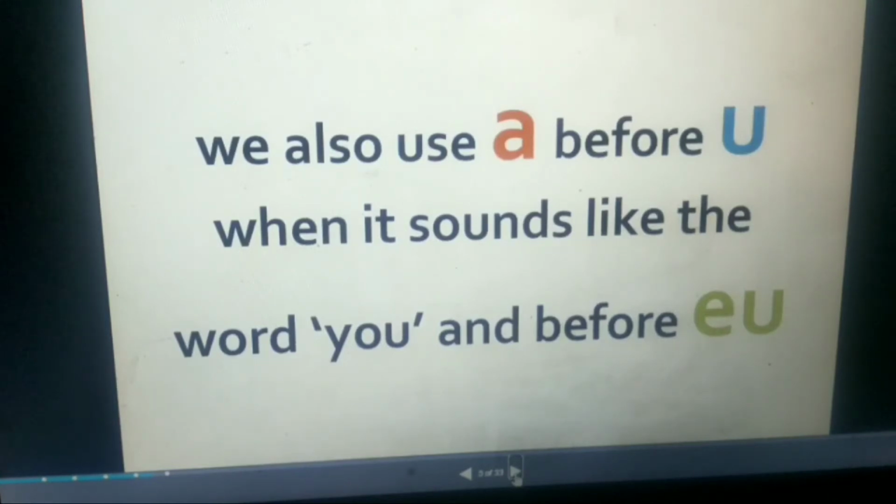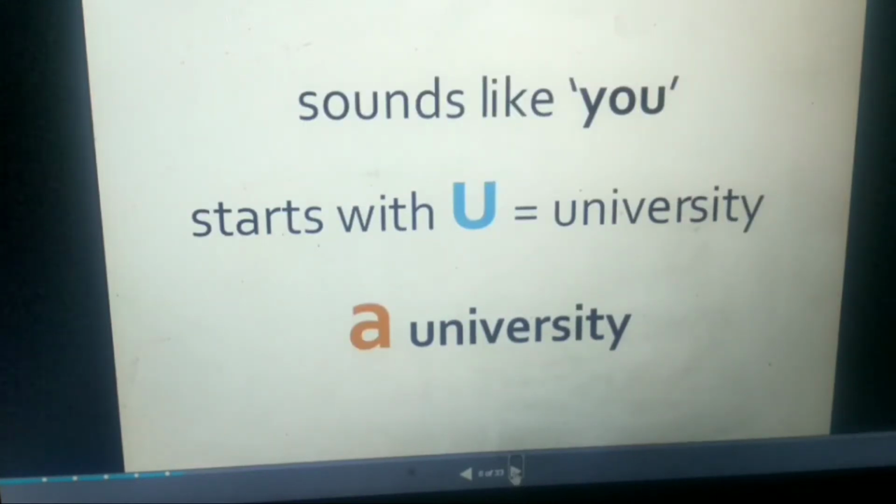There are some exceptions to the rule. We also use article a before "you" and "eu" when the word begins with a consonant or vowel but has the sound of Y. Example, a university. I had told you that we use a before consonants.